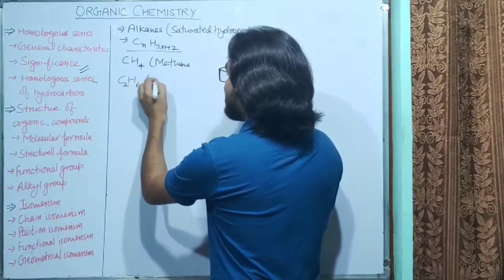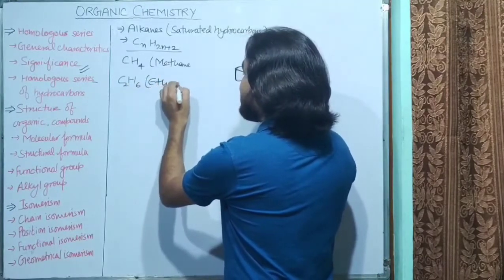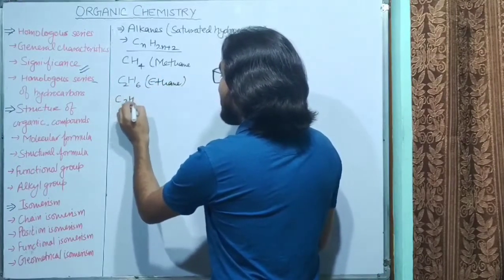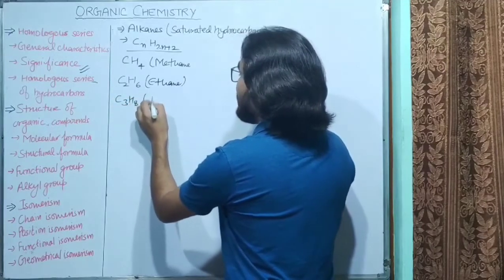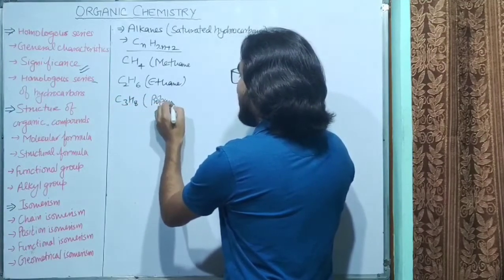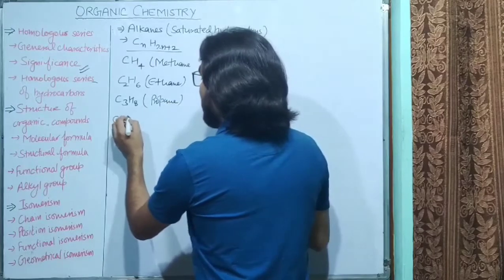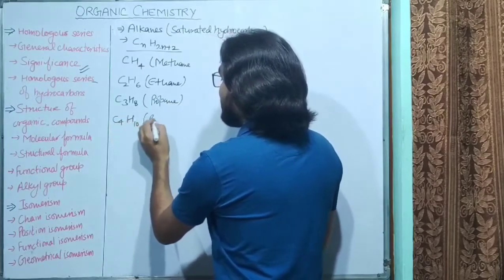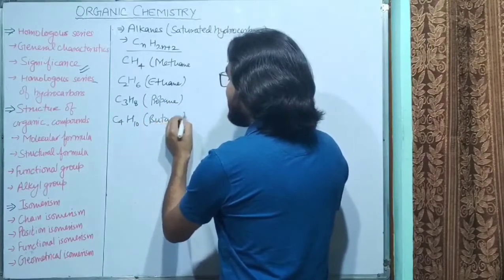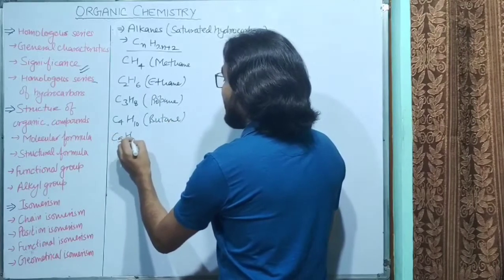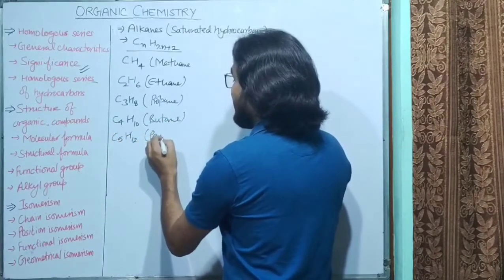So C2H6, that is called ethane. Similarly, C3H8, that is called propane, and C4H10, that is called butane. Similarly, we have C5H12, that is called pentane.